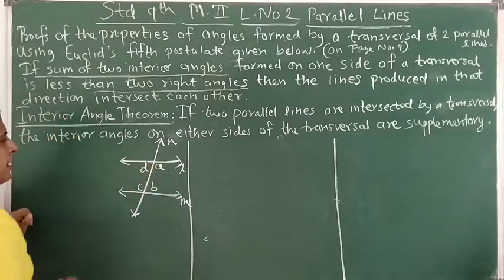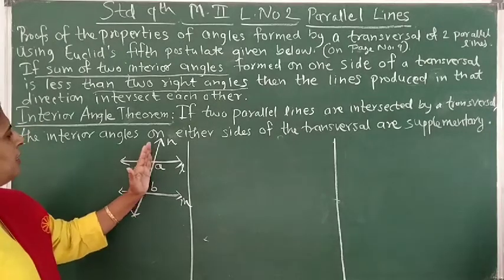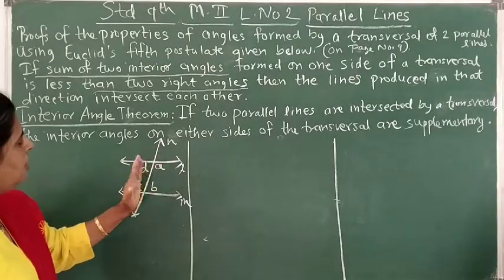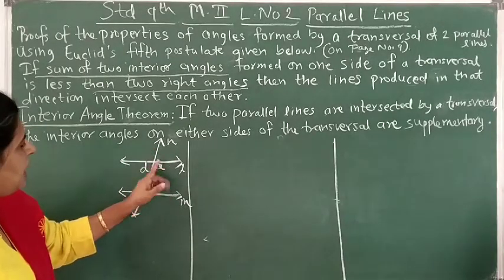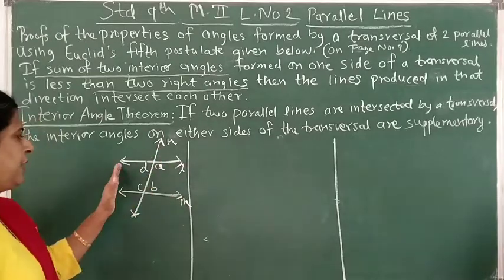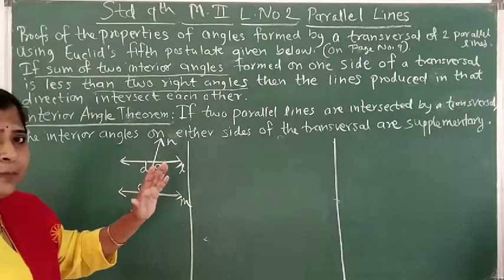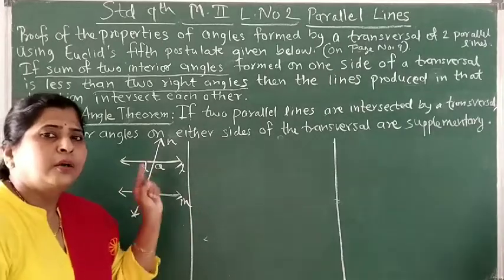So these four are interior angles, and we have to prove that they are supplementary on the same side of the transversal, meaning either on the right side or on the left side. Both pairs are supplementary. Supplementary means their sum is 180 degrees.